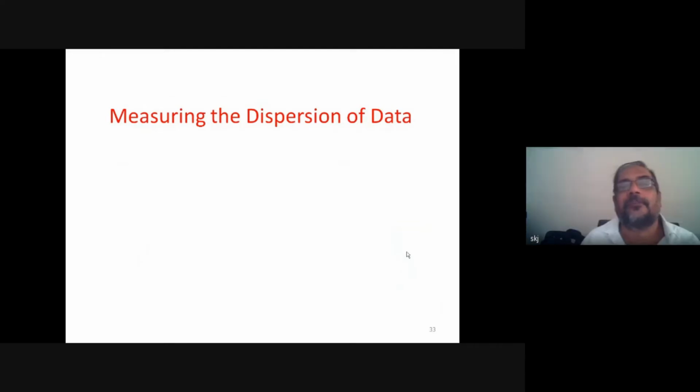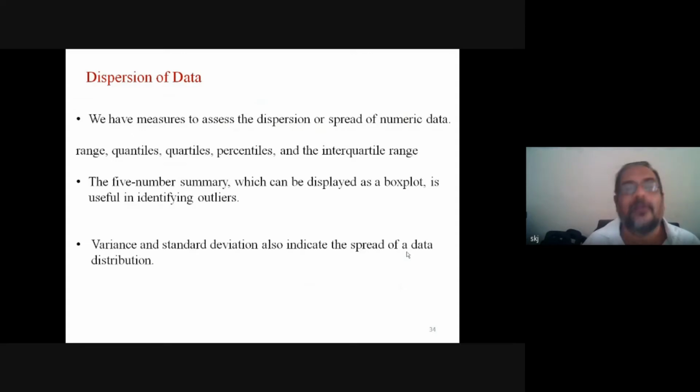Now we come to dispersion of data. How to measure the dispersion of data? I will discuss from my notes first, then we will come back. For dispersion of data, we have measures to assess the dispersion or spread of numeric data: range, quantile, quartile, percentile, and interquartile range.